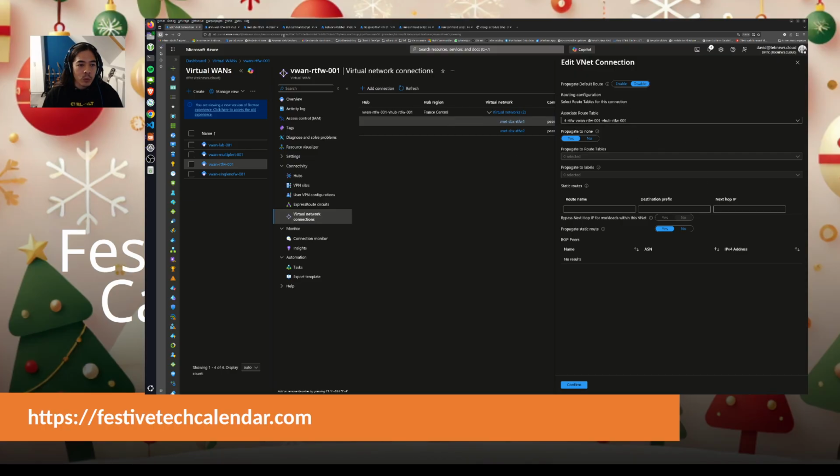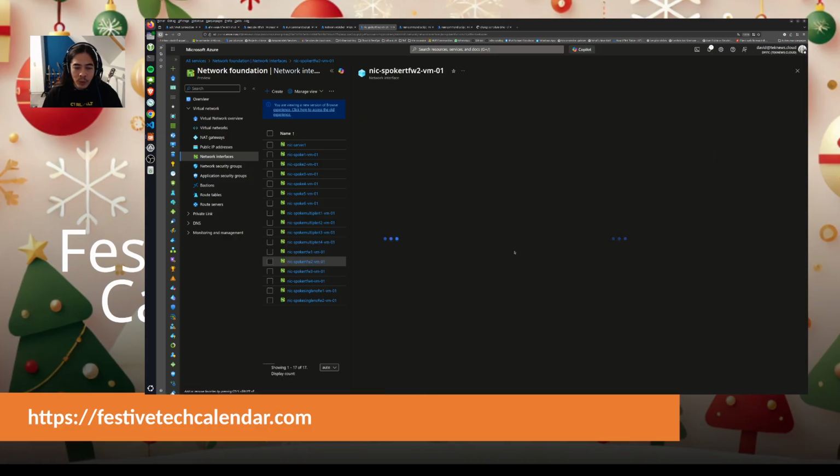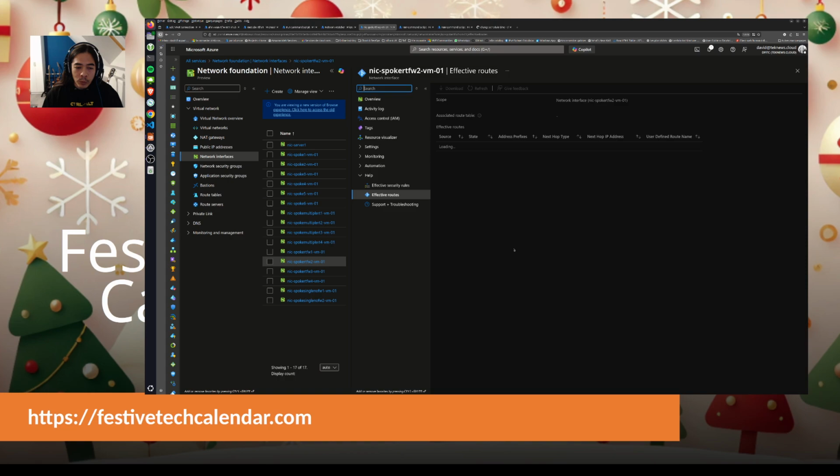Okay, so that's why on this one I have the route that comes from the virtual hub, but I don't have any other route, and it will be the same for this one, which is also connected. I will get the route from the firewall, but I will not get a route to the virtual network that goes without the firewall.